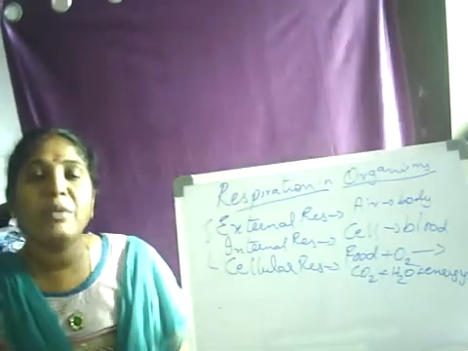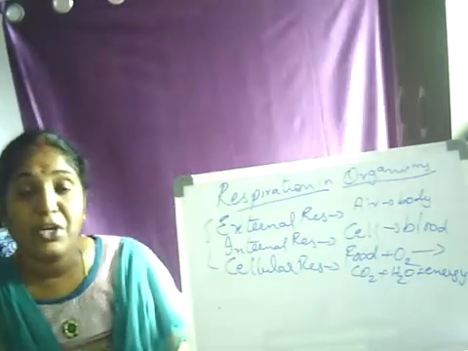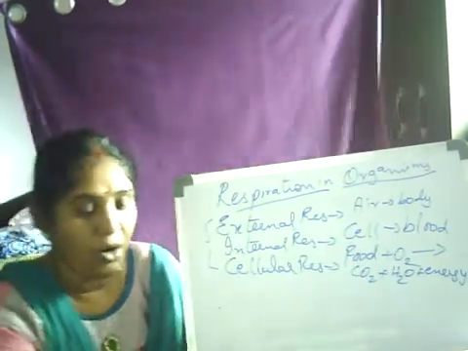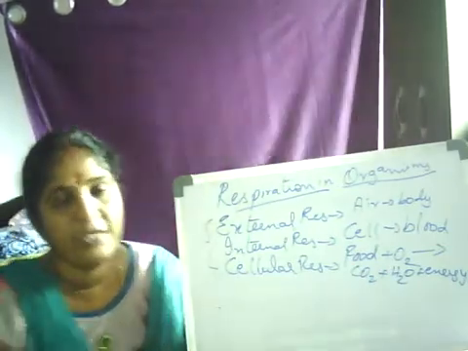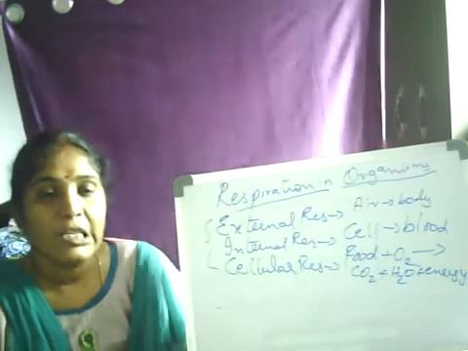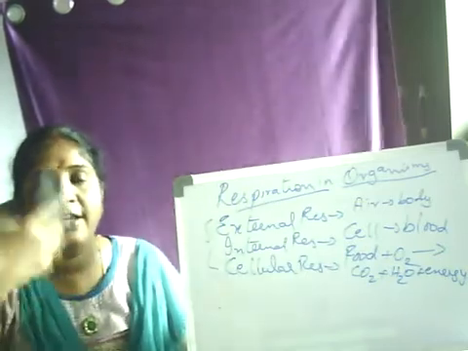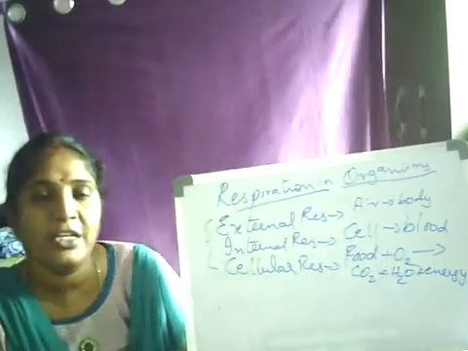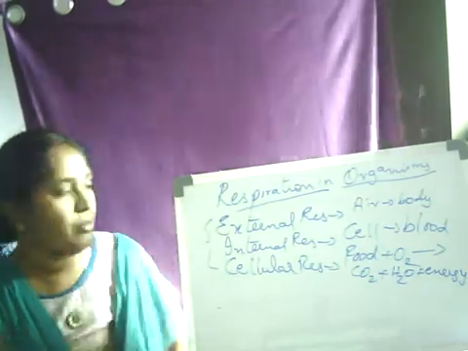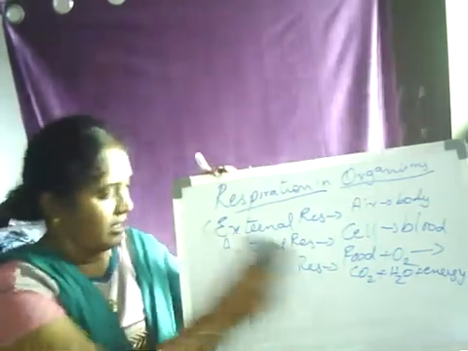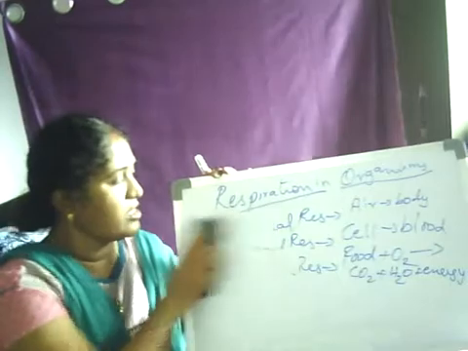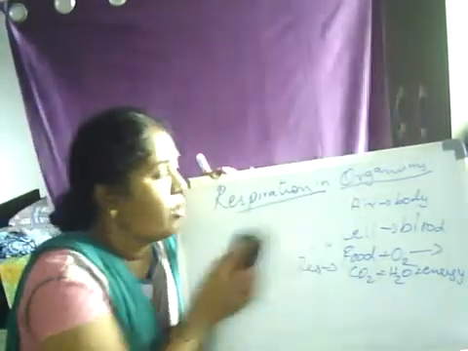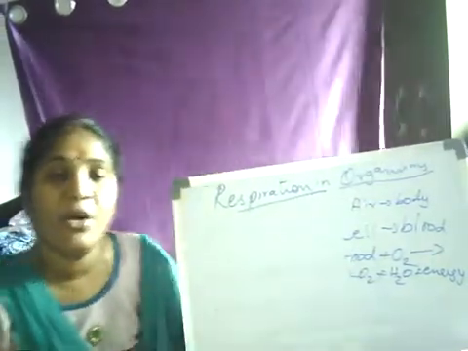Now we'll go a little bit further. Respiration in lower organisms. In lower organisms, how is that? The intake of air, inhalation and exhalation taking place. To begin with, they are separate organs. We call them respiratory organs.